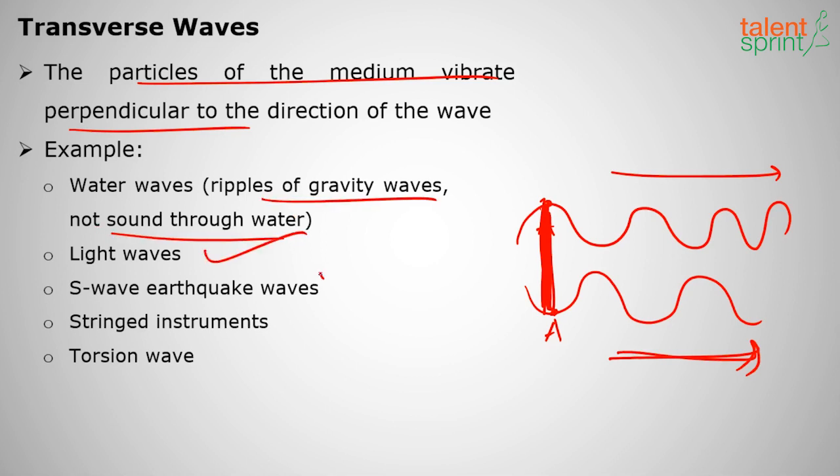Light waves, S wave, earthquake waves, stringed instruments, right? When I strike the string of a guitar, the particles will vibrate perpendicular to the direction of the wave. Torsion waves, right, a string tied to a thread. All these are the very best examples of transverse waves.